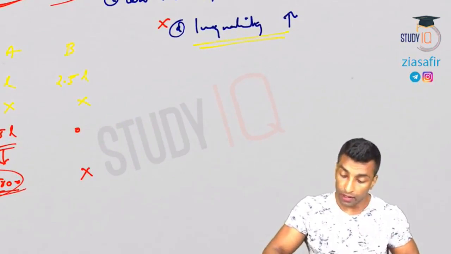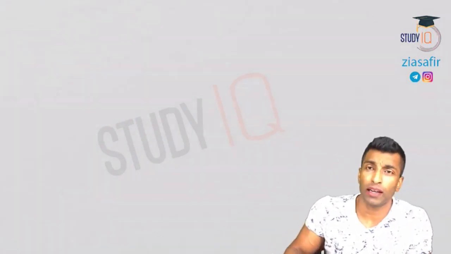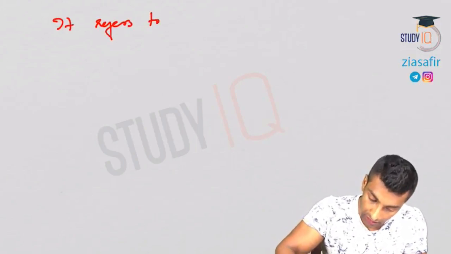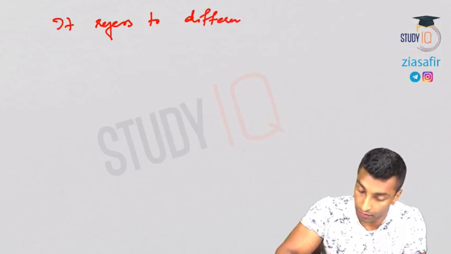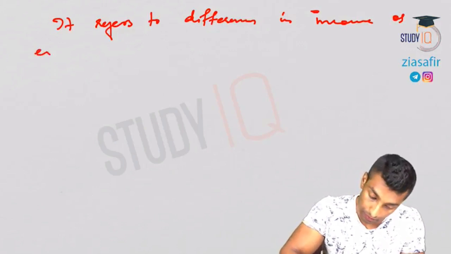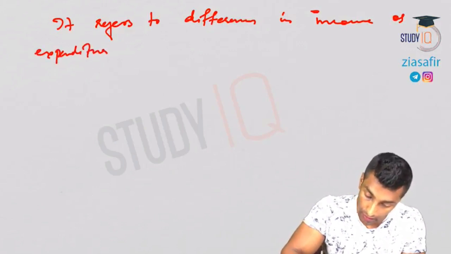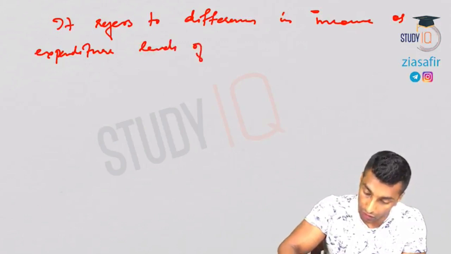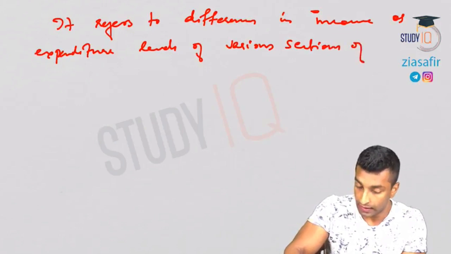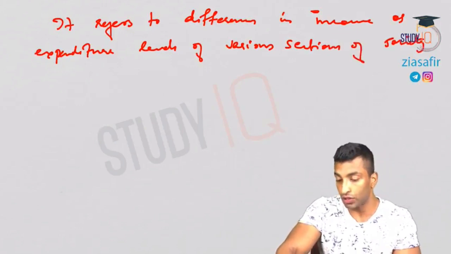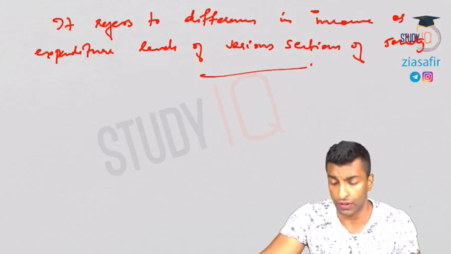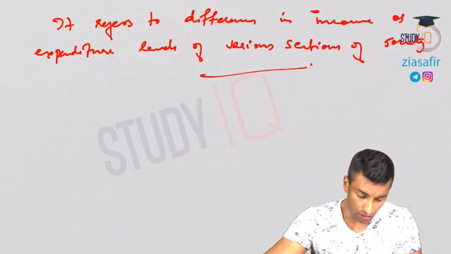So let's start with inequality, today's session. What do you mean by inequality? Let me write down the definition first. It refers to differences in income or expenditure levels of various sections of society. So the difference between income or expenditure levels of various sections of society. Difference in income or difference in expenditure, almost both are the same.